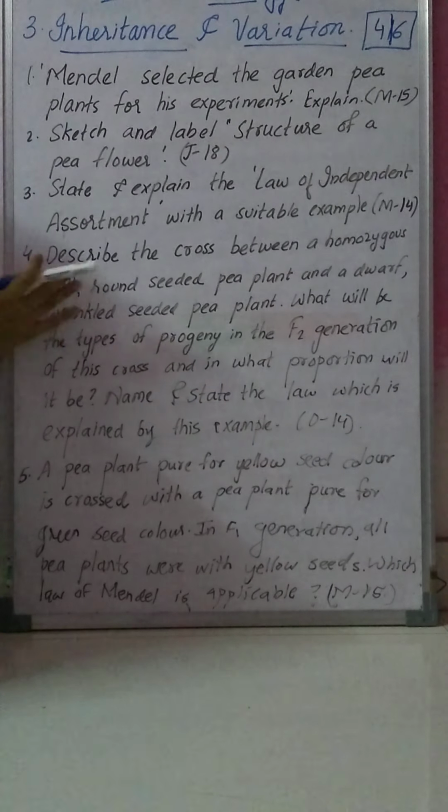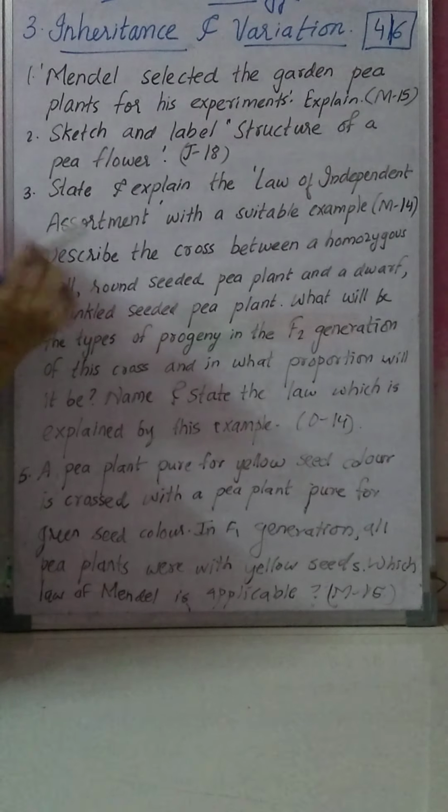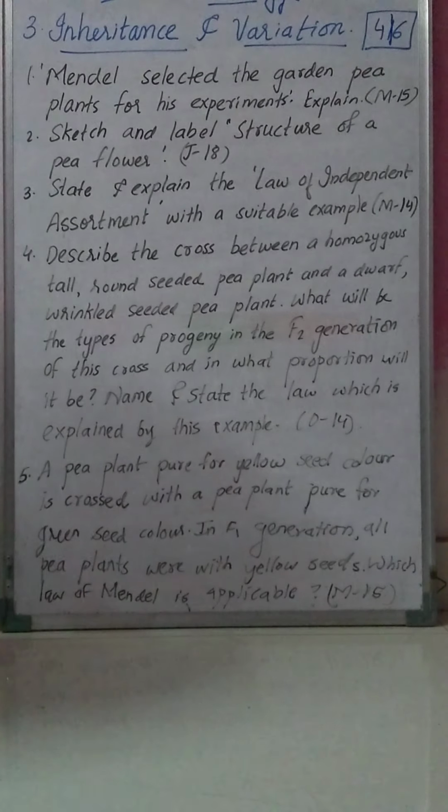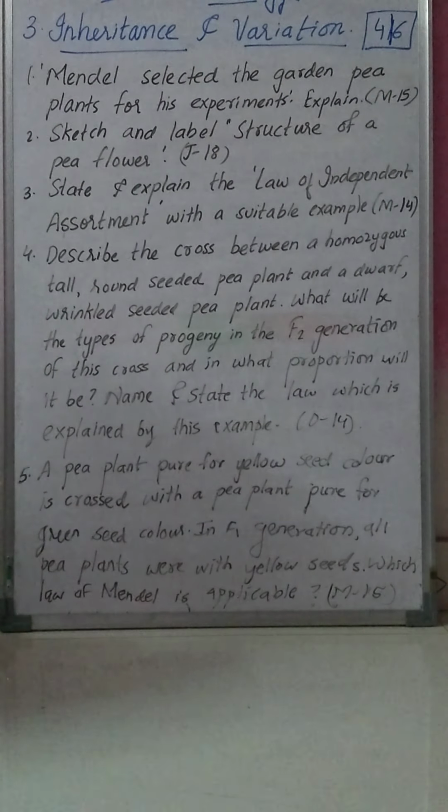Here the question is already given, you have to just write it. It is nothing but the law of independent assortment, and the example is given here, you have to explain that example. This question is very simple, just you have to understand the question. Here the important thing is what? You have to understand the question, then you have to write.